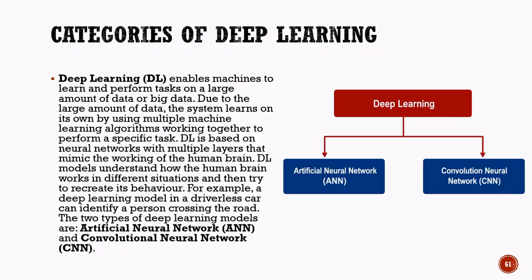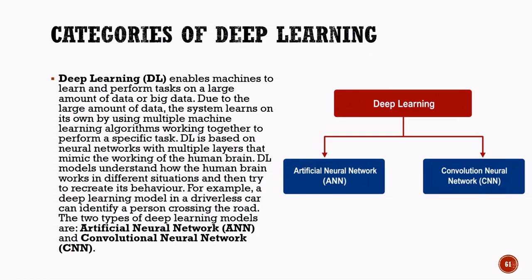Just as the human brain processes information through interconnected neurons, deep learning models use multiple layers of artificial neurons to analyze data and learn complex patterns. Unlike traditional machine learning models that often require manual feature selection, deep learning systems can automatically learn important features from data and improve their performance through training.